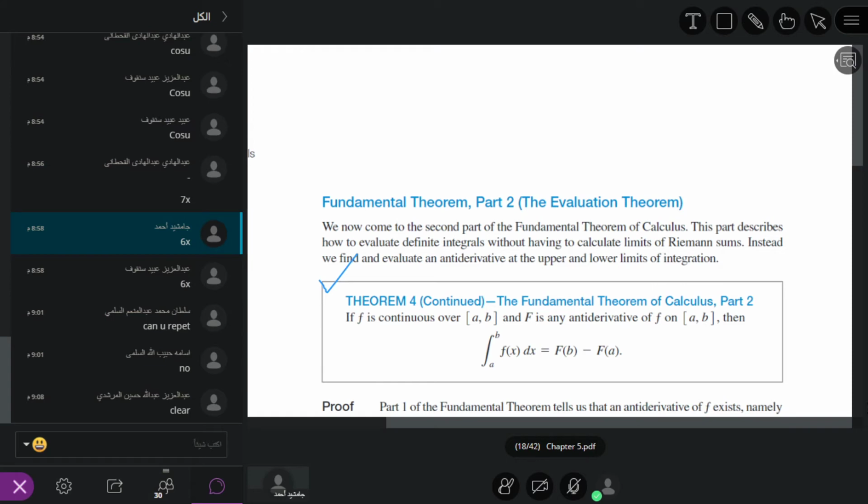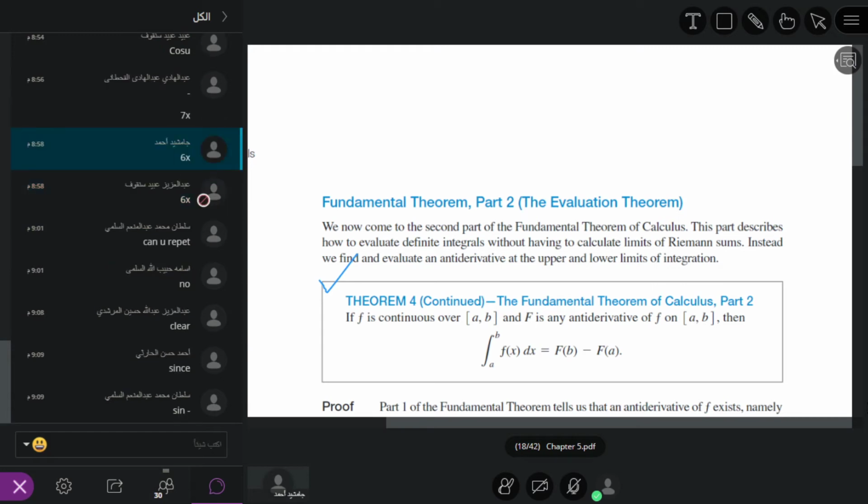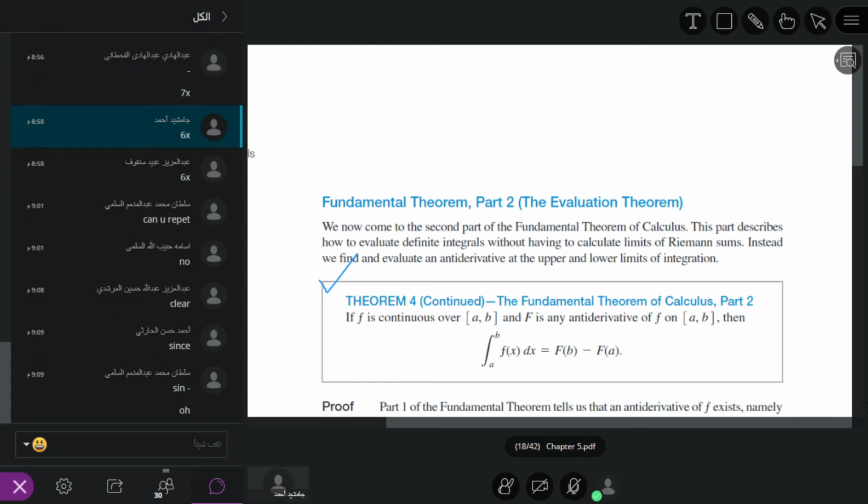Yes, any student? The antiderivative of cosine x. Yes, it is sin x. It is not minus, it is not the derivative. It is just sin x. The derivative of sine is cosine, but the antiderivative of cosine x has a positive sign. So I am asking the antiderivative of cosine, so it is positive sin x.